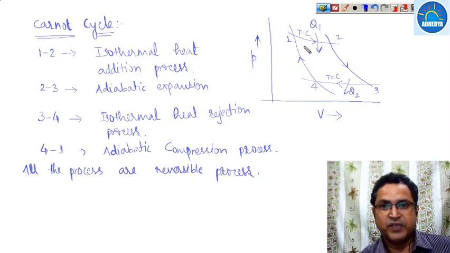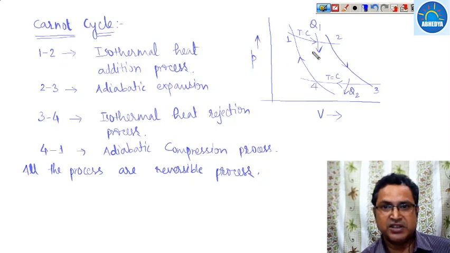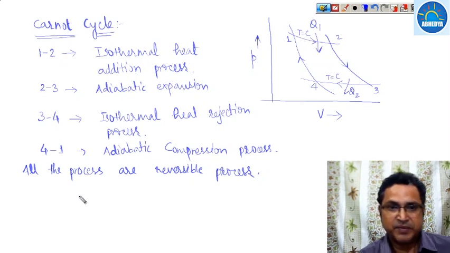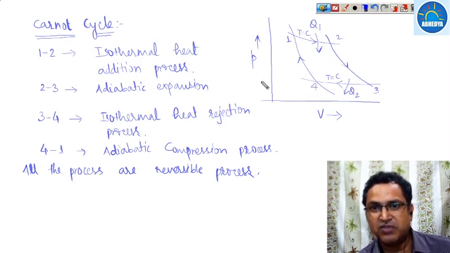In the Carnot cycle, 1 to 2 is an isothermal heat addition process. Now let us assume that Q1 amount of heat is added, and Q2 is rejected from 3 to 4, which is the isothermal heat rejection process. So what is the net amount of work? Since 2 to 3 and 4 to 1 are adiabatic expansion and adiabatic compression, no heat transfer will take place.